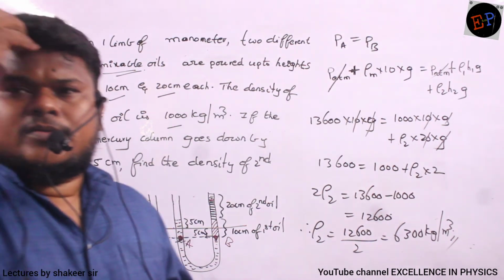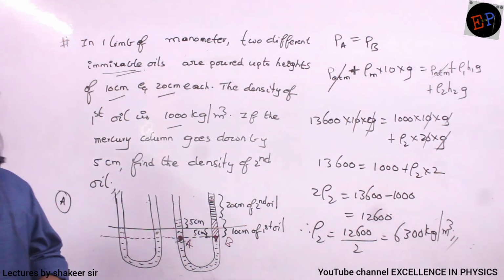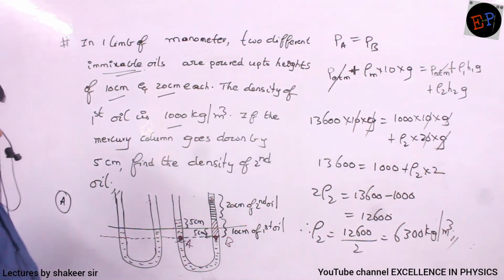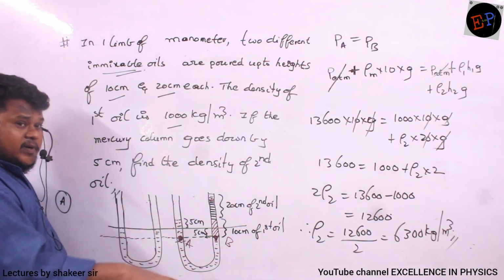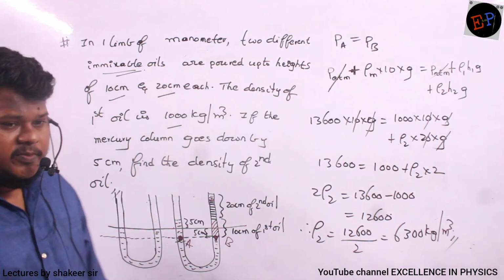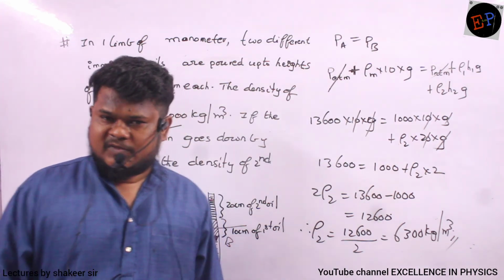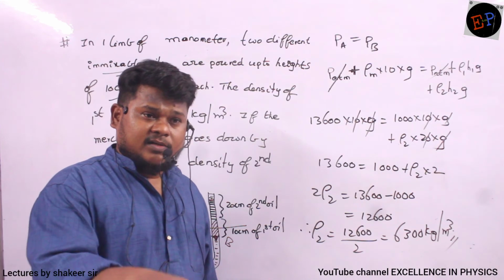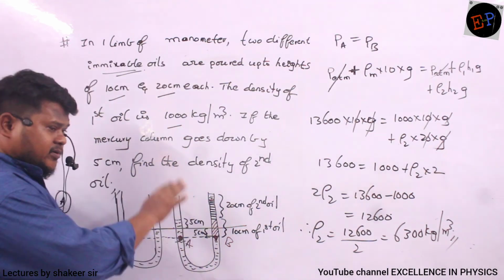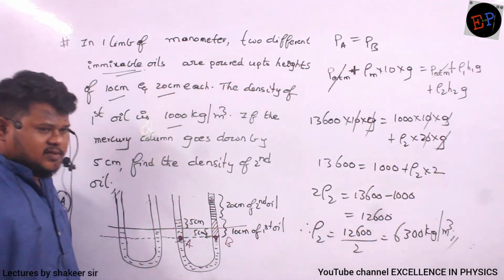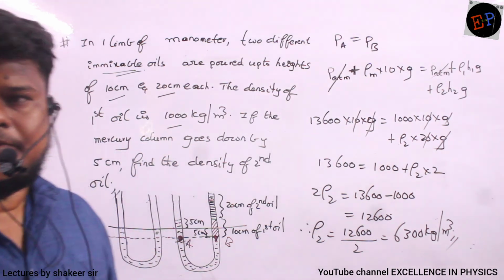So based on which logic we have done this? Again, same old story. If 2 points are taken at the same height in the same liquid, then at the 2 points pressure should be equal. Points should be at the same height also. Liquid also should be the same. Both points should be in mercury only. Then only we can apply this calculation. That's it.